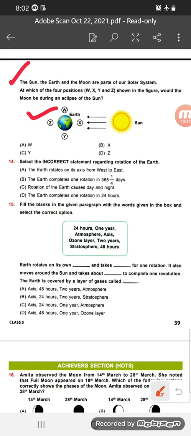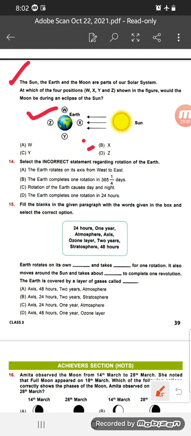So in the solar eclipse, we know that the position of the moon is just between the earth and the sun. So here X is between the earth and the sun. So option number B is the right answer. Option number B is the right answer.